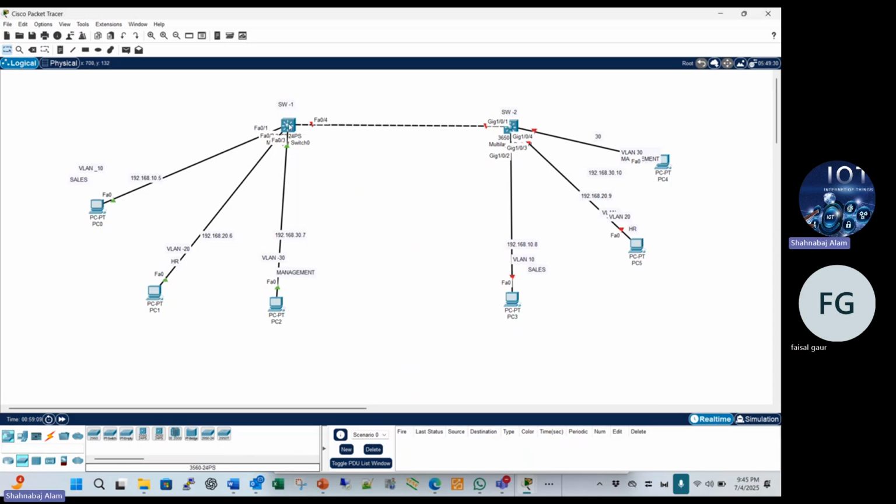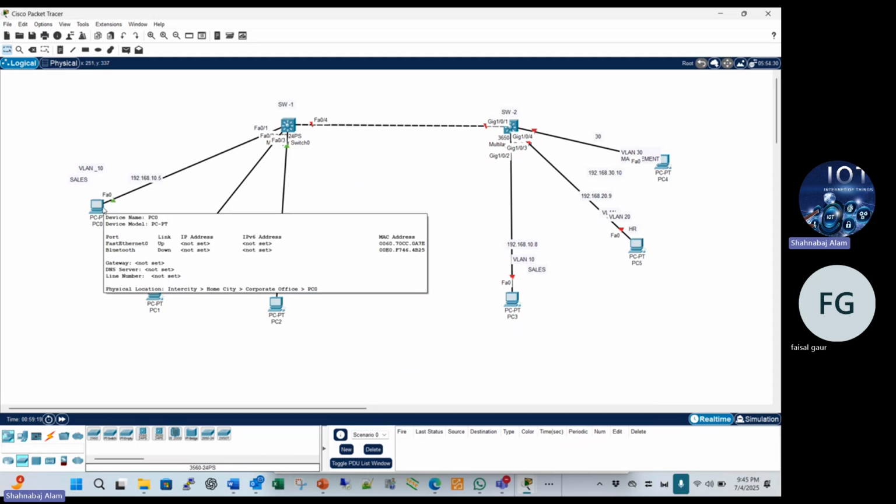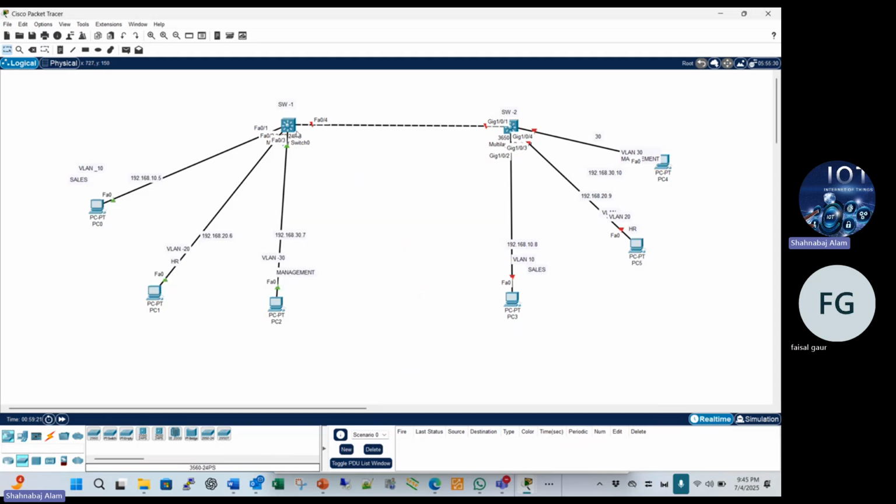Suppose some client requires only one port, and we should configure it logically for two VLANs, for two or more devices.